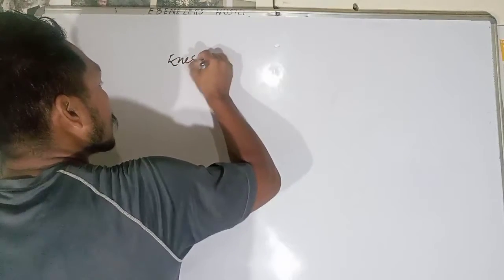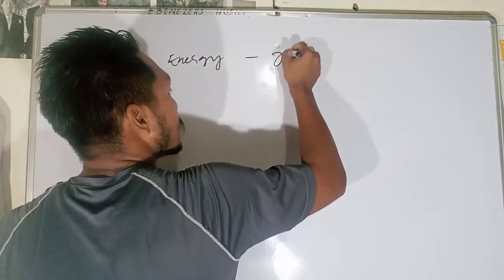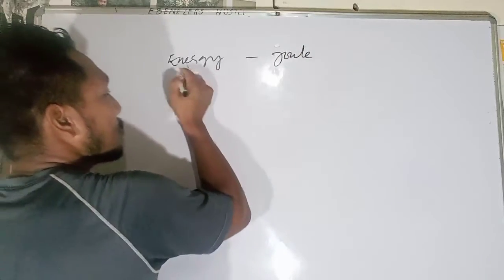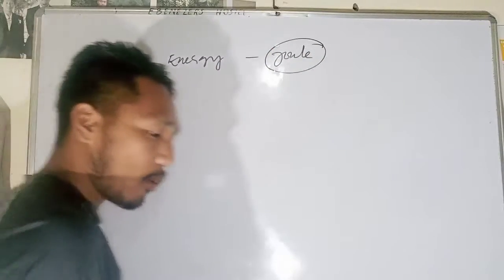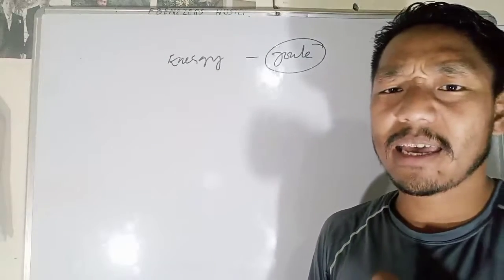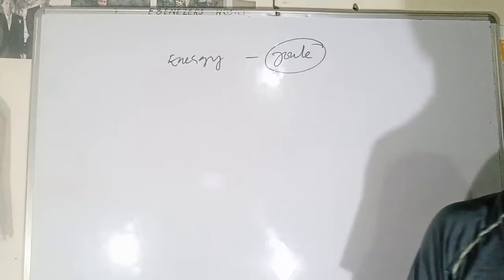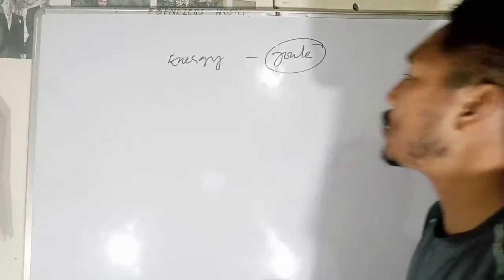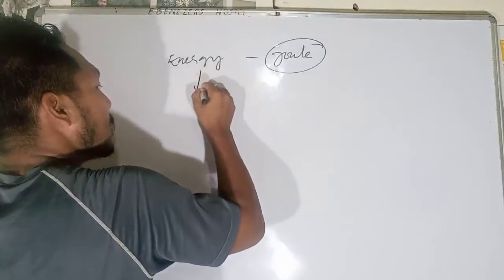The SI unit of energy is usually very small to measure in large quantities, so bigger units of energy are commonly used. Energy is the capacity of doing some work, and its SI unit is the joule. The joule is a very small unit and is very inconvenient to use commercially or in large quantities.